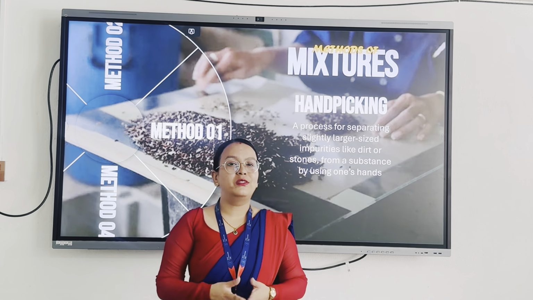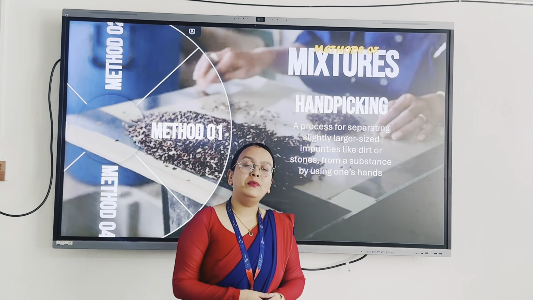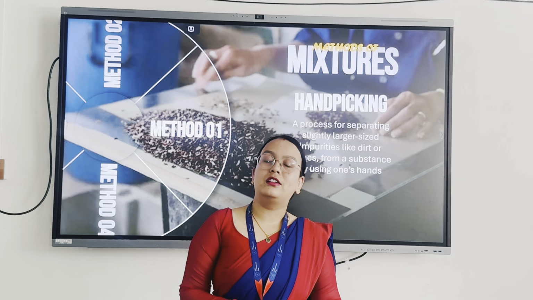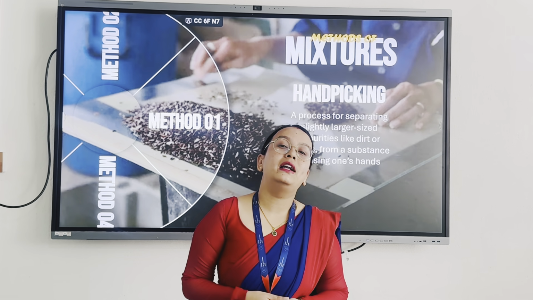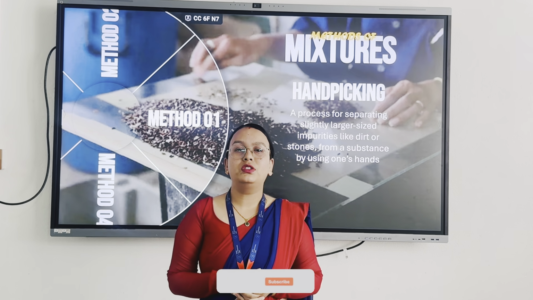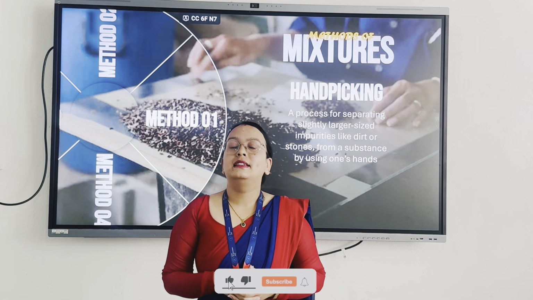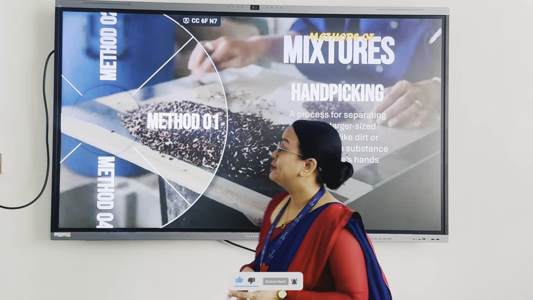Now let's know about the first separating method, and that is hand picking method. Hand picking method is the separating method in which we have to use our hands to separate or remove unwanted substances from the mixer. This method is especially used to separate husks, dirt and stones from the wheat and rice.